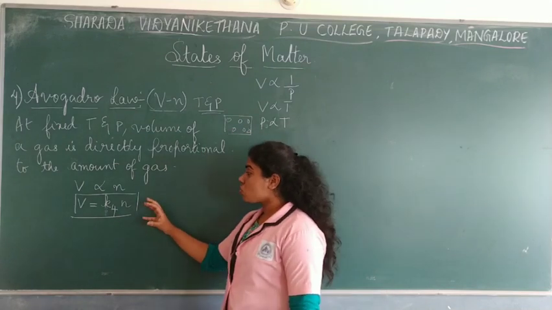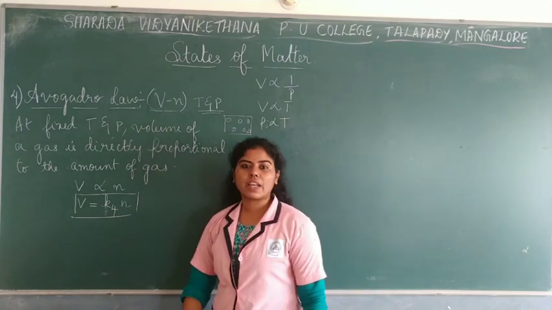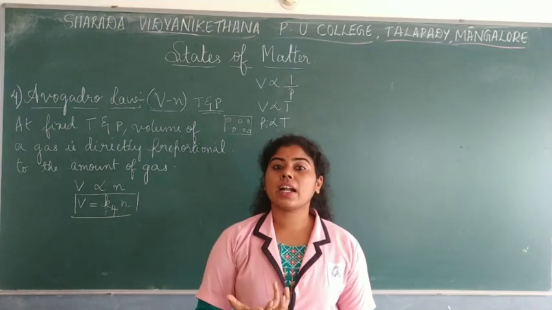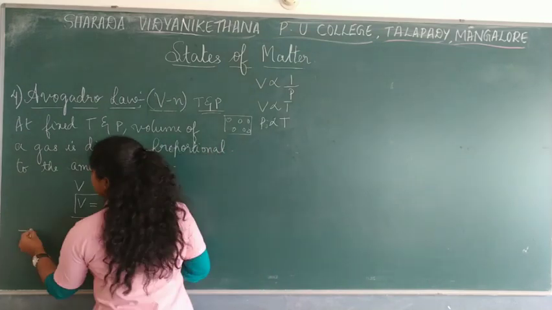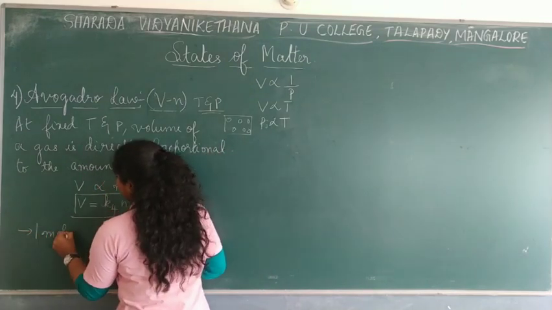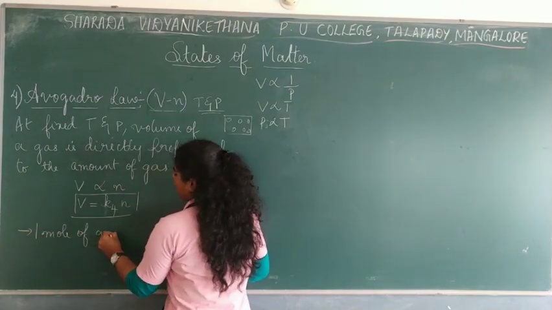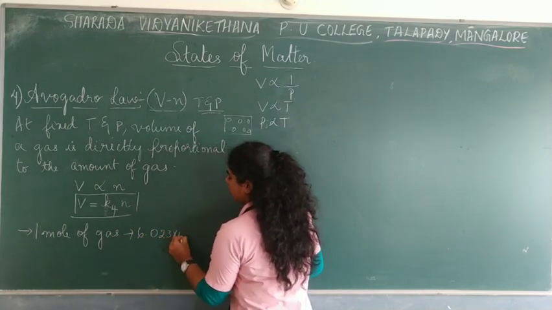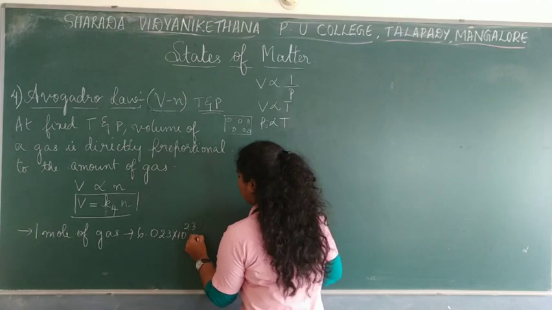Now, you should also note that 1 mole of a gas, how many molecules does it contain? As I said, it contains the constant value, 6.023 × 10^23 molecules.